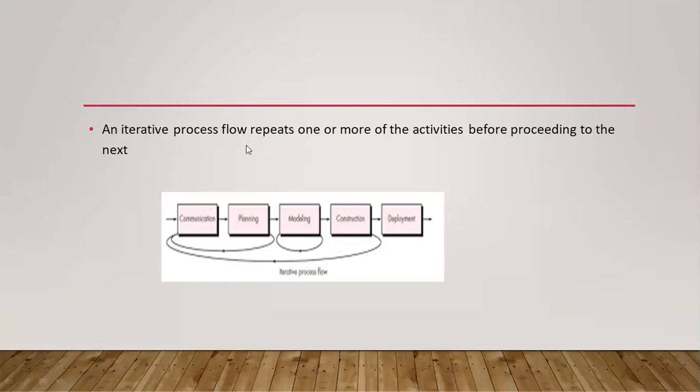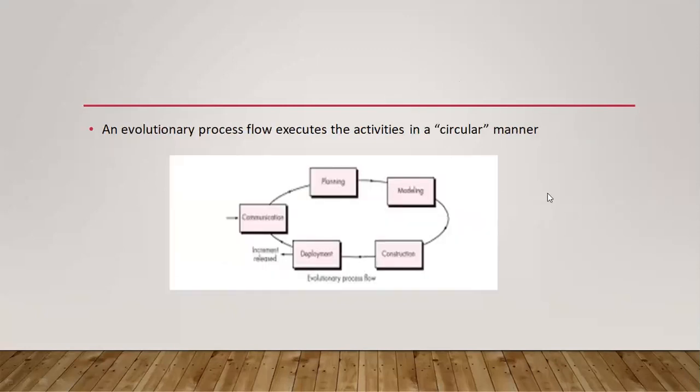Right. This is about activities executing repetitively. That process is called an iterative process. Next, coming to the evolutionary process. Evolutionary process flow means all these activities work in a circular manner.